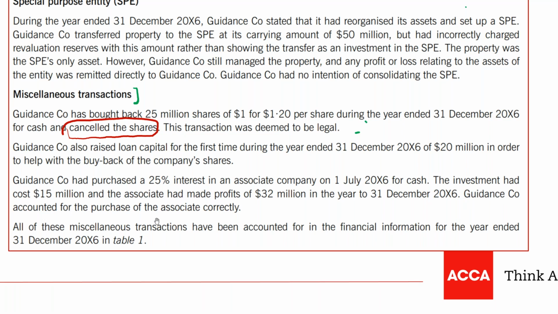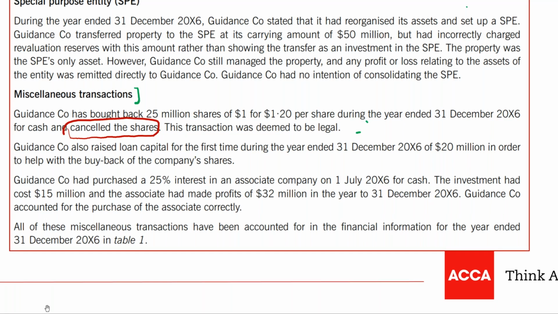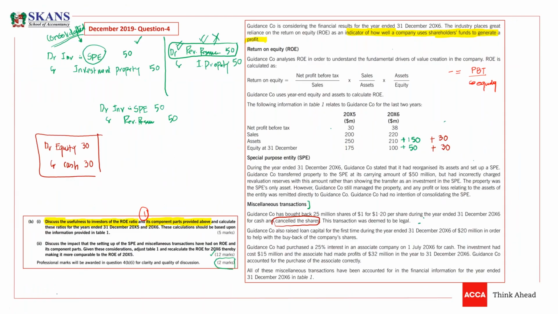The guidance company accounted for the purchase of the associate correctly. So they have treated it correctly, but we need to reverse. So what they have done, we need to adjust. I'm going to make the journal entries here. Let's see. So what they have done is make an investment in associate. They have bought 25% shares for 15 million, which means they have recognized an investment in associate of 15 million.